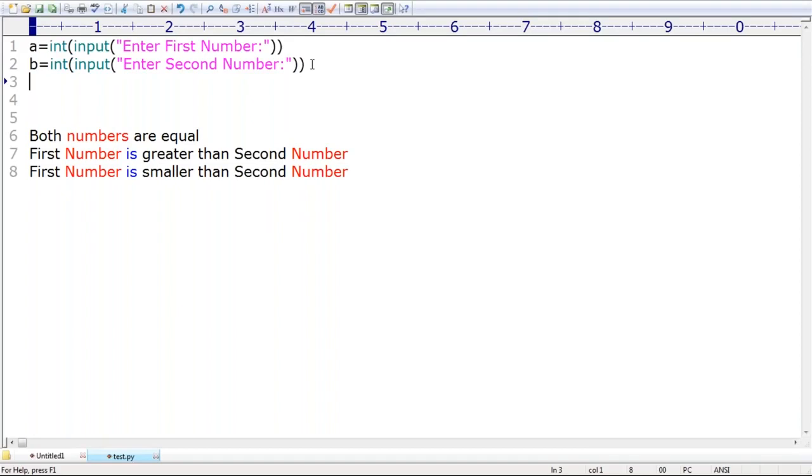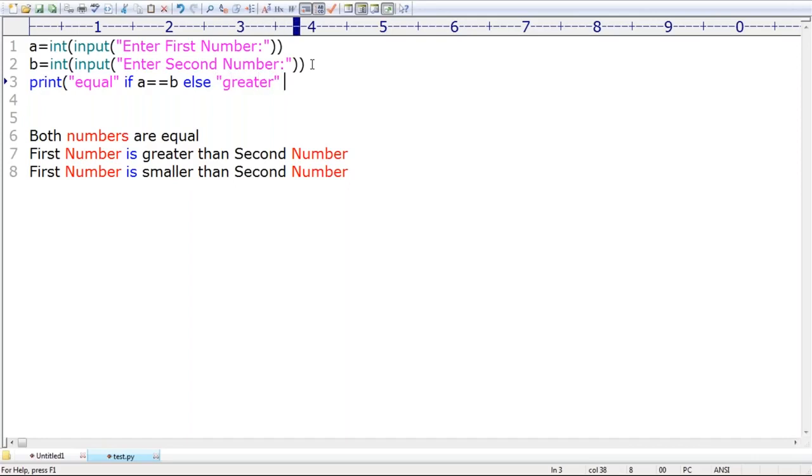Here just observe. I'm using print directly, and inside print only, let me use that. What is our first option? Both are equal. Later I will change it. First, if A is equal to B, then equal; else, else greater, else smaller.